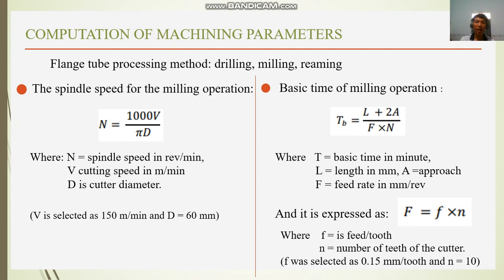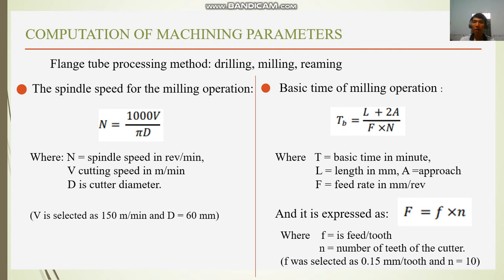Computation of machining parameters. The flange processing methods are milling and drilling. The spindle speed for the milling operation is given by the formula below, where N is spindle speed, V is cutting speed, and D is cutter diameter. V is selected at 150 and D is 60 mm. This selection is based on the material property and the cutting tools.